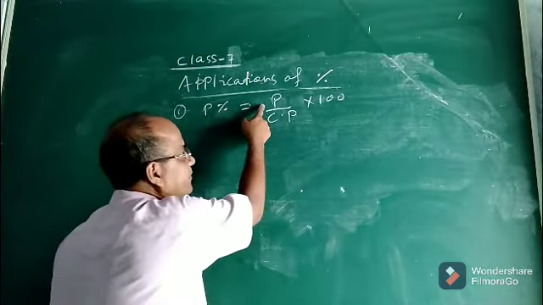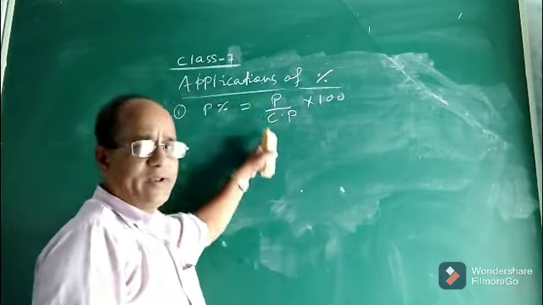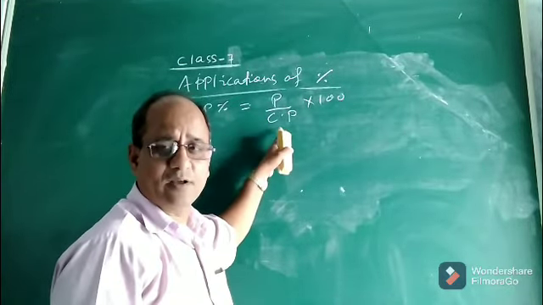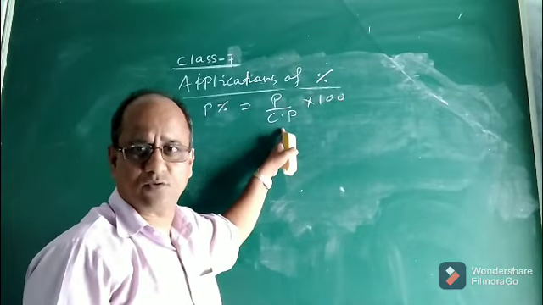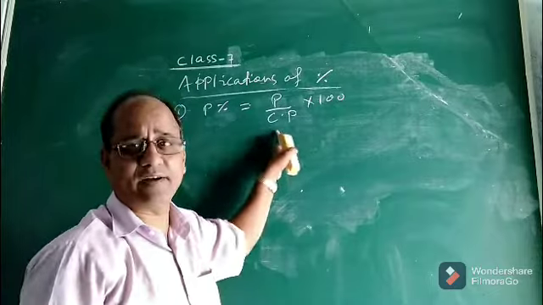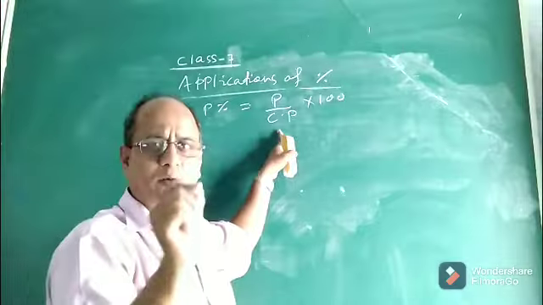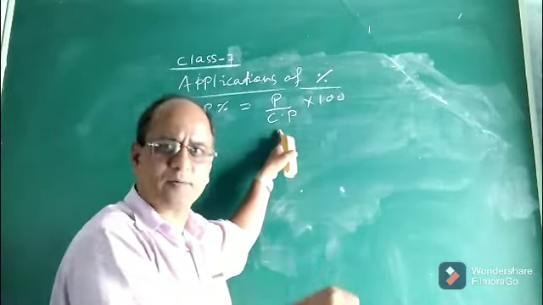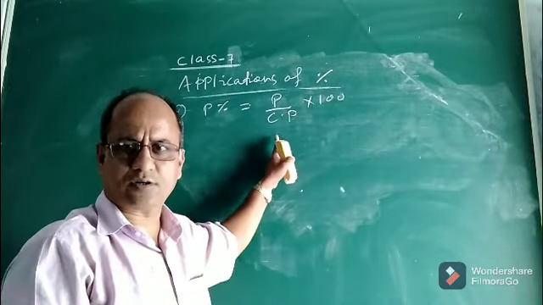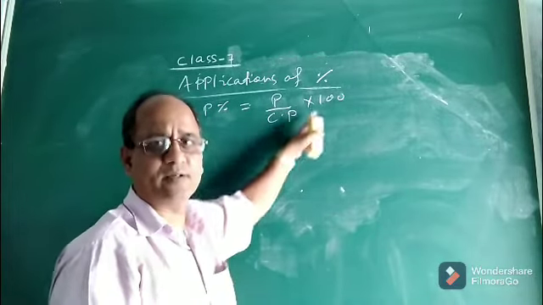So what does it mean? P for profit or gain, gain by Cp, cost price, into 100. When we write gain by Cp, that means it is being calculated on the cost price. Okay, it is not calculated on the selling price. Had it been calculated on the selling price, we would have written Sp here, not Cp. So as I just told you, profit and loss always occur on the cost price of the article. Therefore, gain percent and loss percent will also be calculated on the cost price of the article. And that is the reason why the profit percent formula will be profit by Cp into 100.